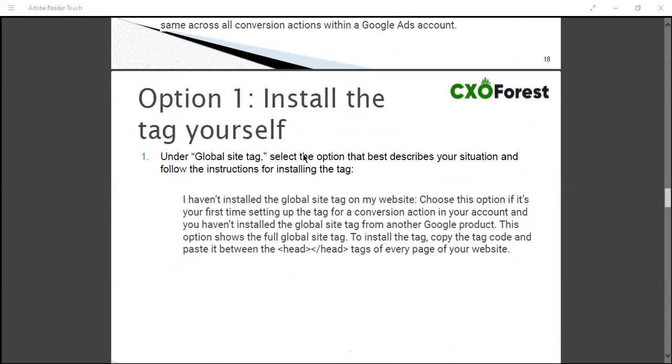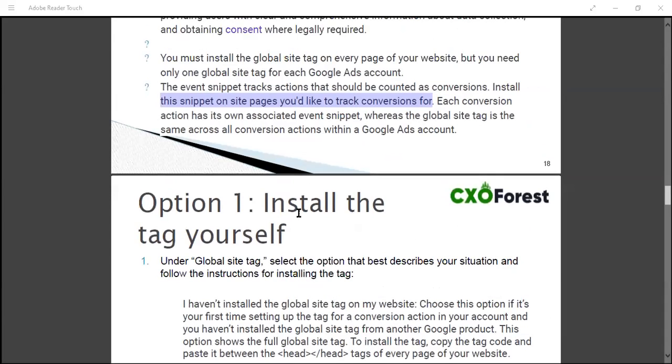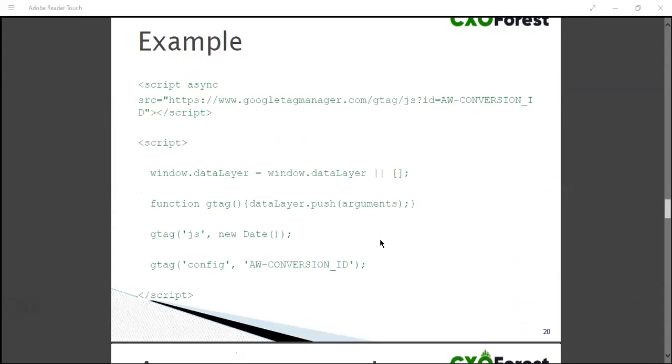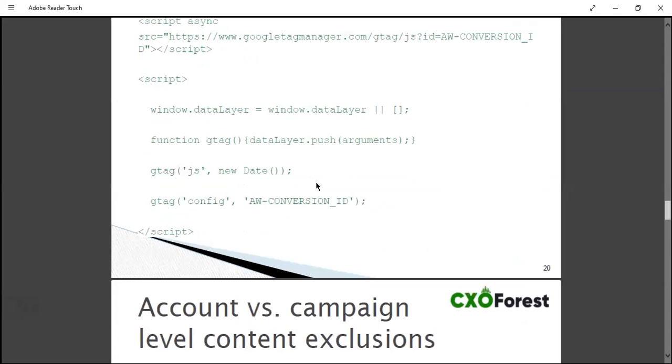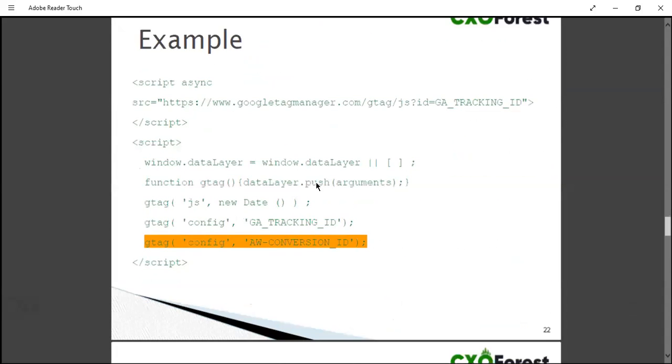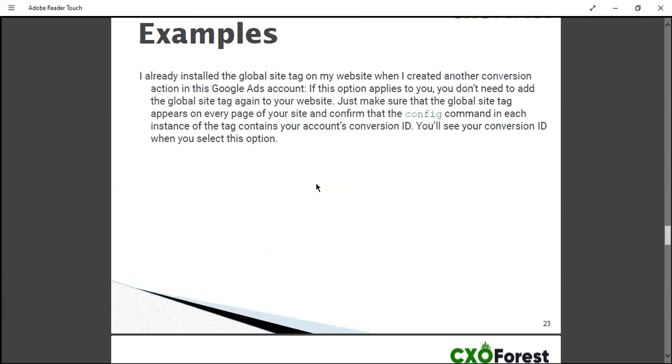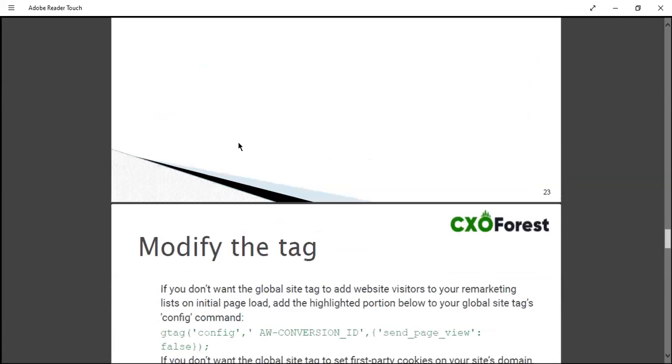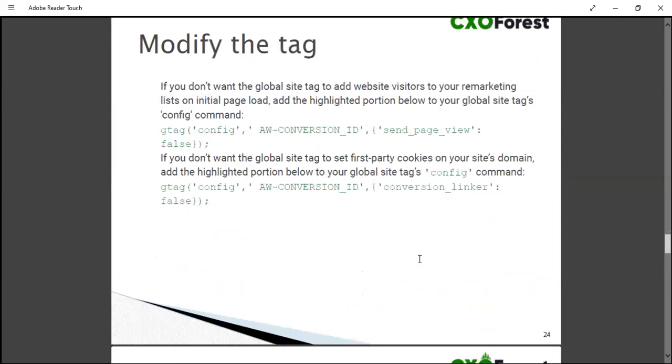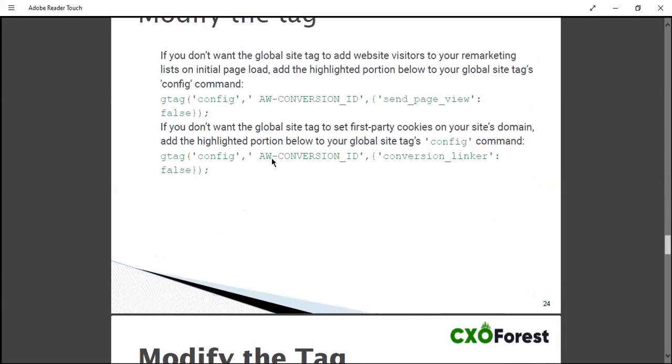Right, so there are three options basically for how you can use the pixel to place it on your website. Either you can install it and place it on your website. This is an example snippet, by the way. This is how the global site tag looks. If you have already installed the global site tag on your website, you can configure it differently for different conversion actions. This is how you modify the tag.